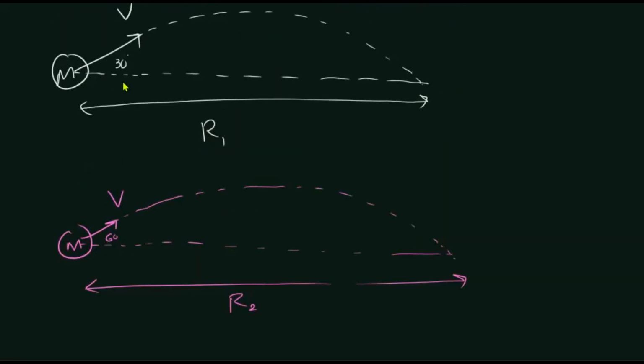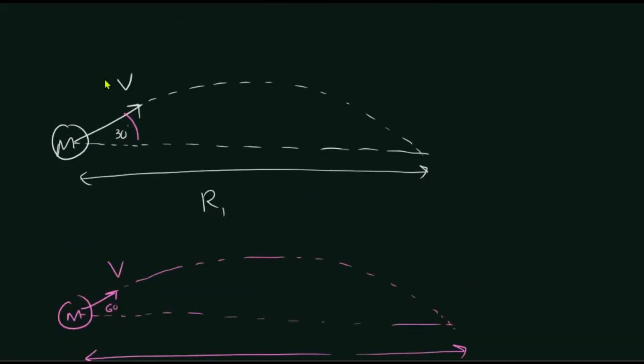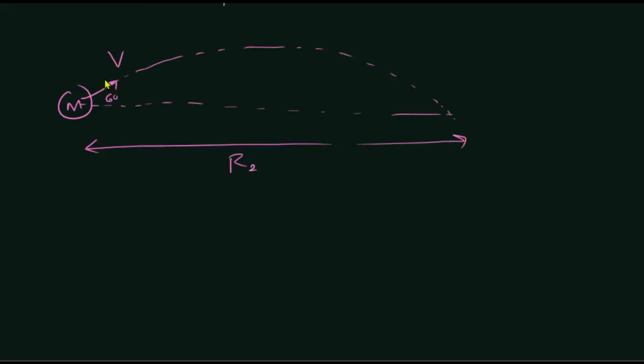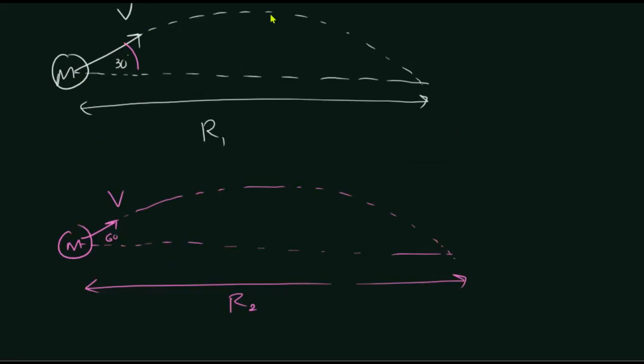If you project a projectile with 30 degrees, and if you project the same projectile with 90 minus 30, that is 60, then you are going to get the same range, right? There's a theory.